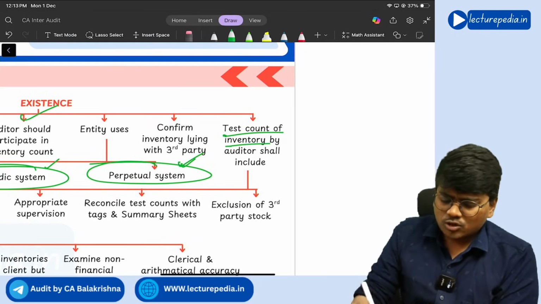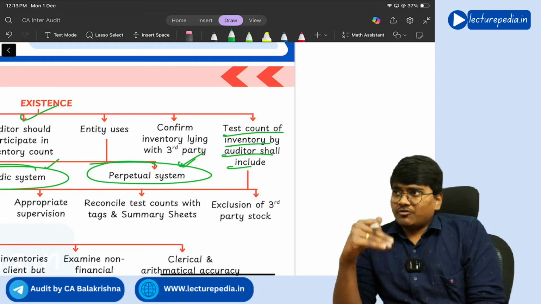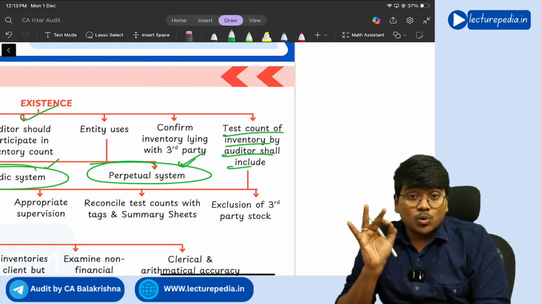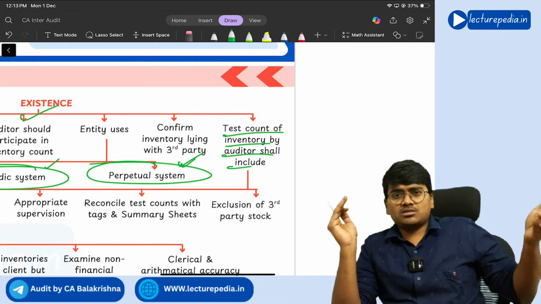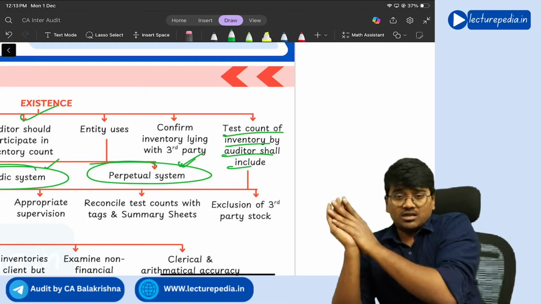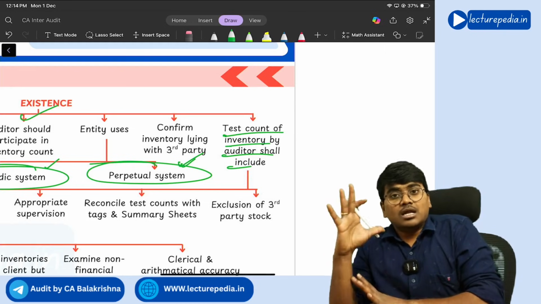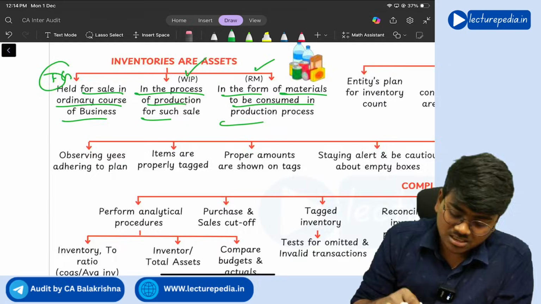And test count of inventory by the auditor shall include the following. I told you, when the auditor goes for physical inventory verification, he needs to count the inventory on a test count basis. Yes, management, the employees of the company, will perform counting, but the auditor also, himself on a test basis, should perform certain test counts. So during such a test count, what points need to be considered by the auditor?